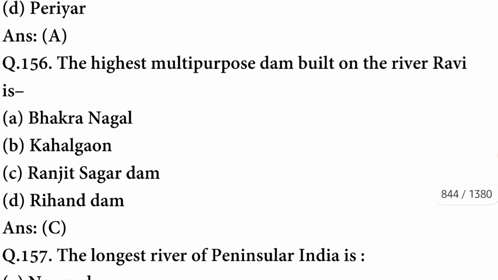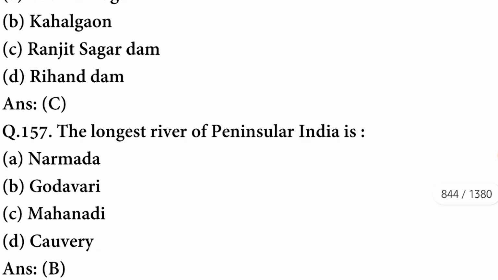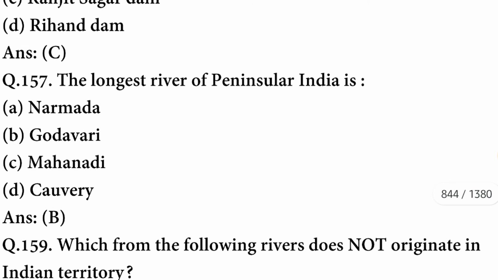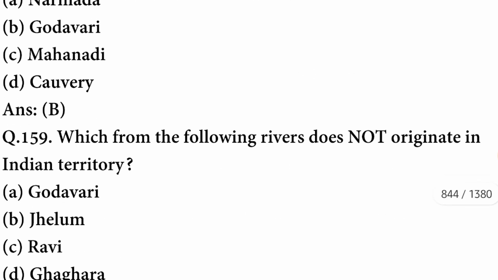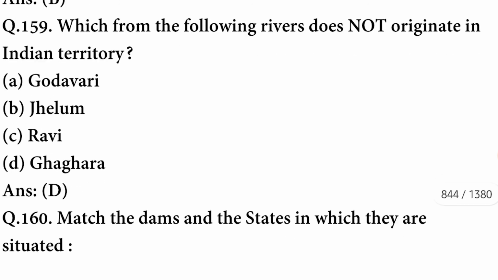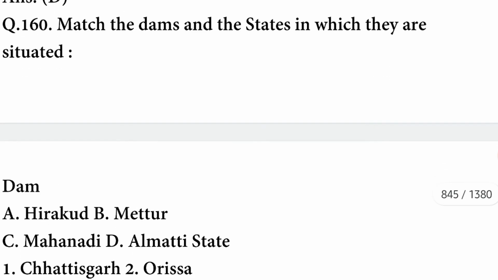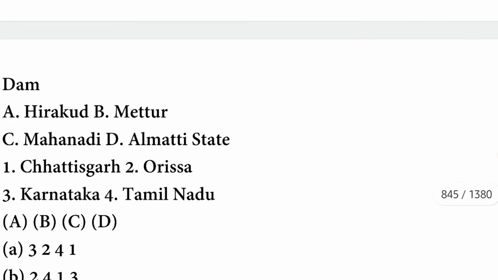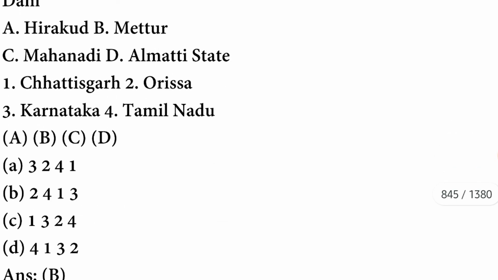The highest multipurpose dam built on the river Ravi is Ranjit Sagar Dam. The longest river of peninsular India is Godavari. Which of the following rivers does not originate in Indian territory? The river is Ghagra. Match the dams and the states in which they are situated. Dams and states will be matched here.